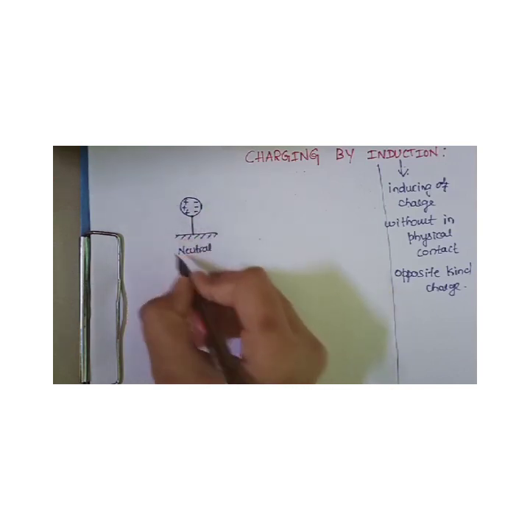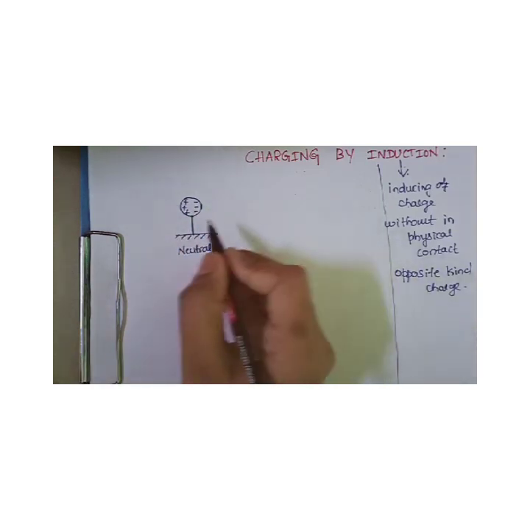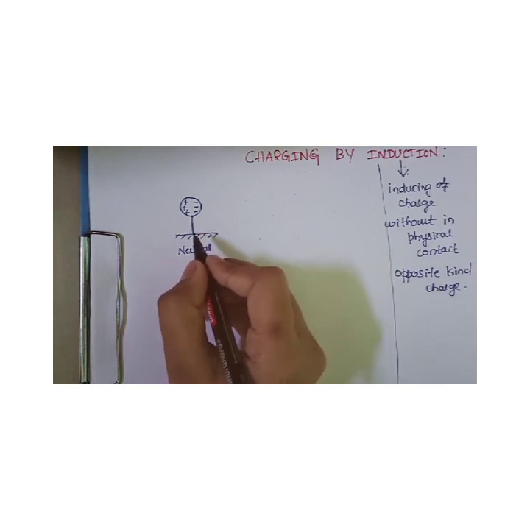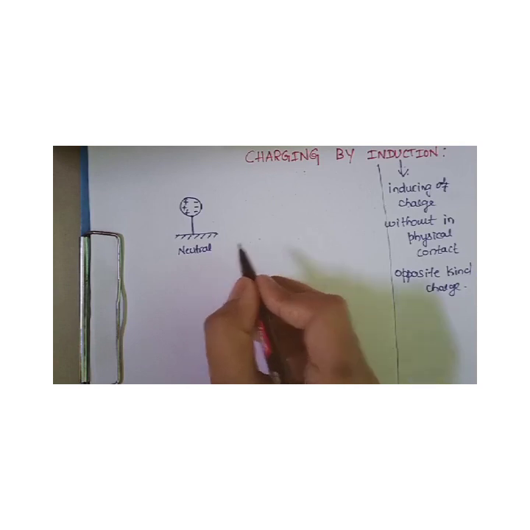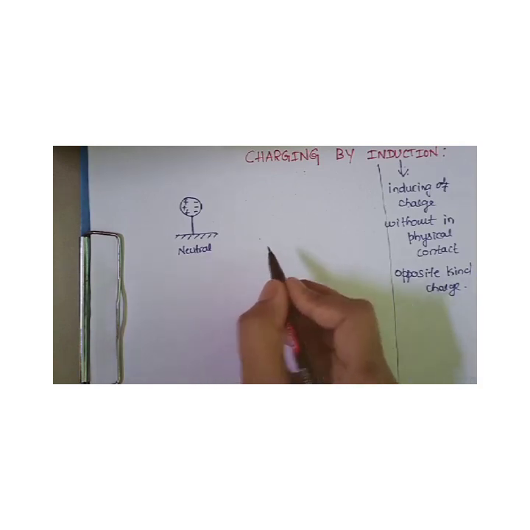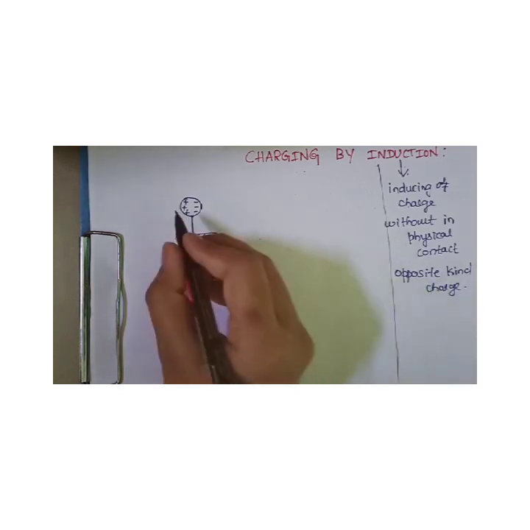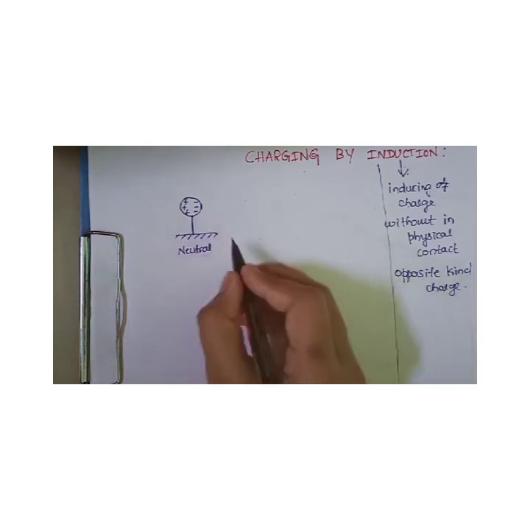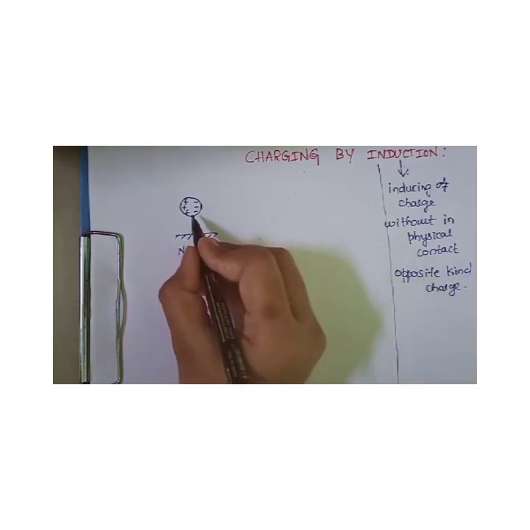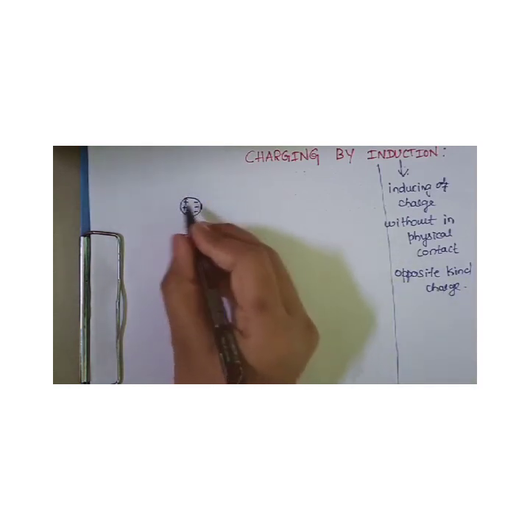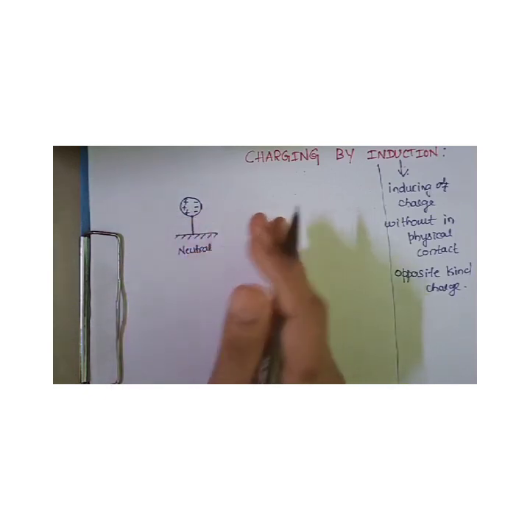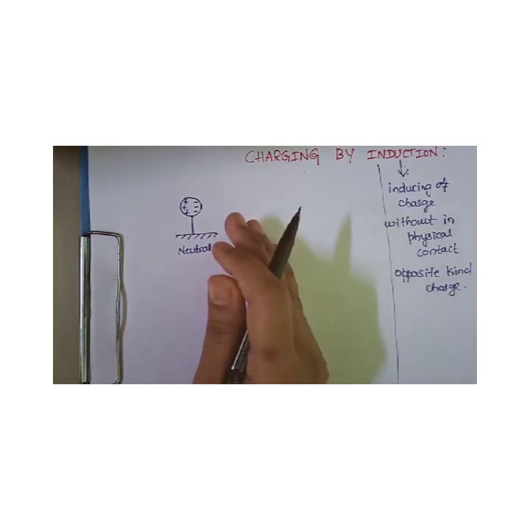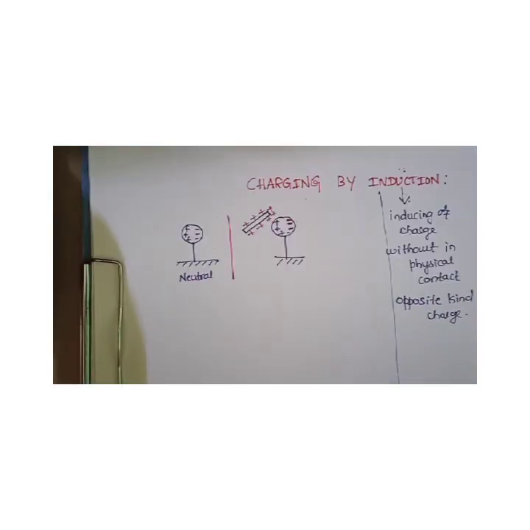Now we have to make this uncharged body a charged body. For that, we have to bring another charged body. So an already charged body we have to bring just nearby this uncharged body. It should not be in physical contact.